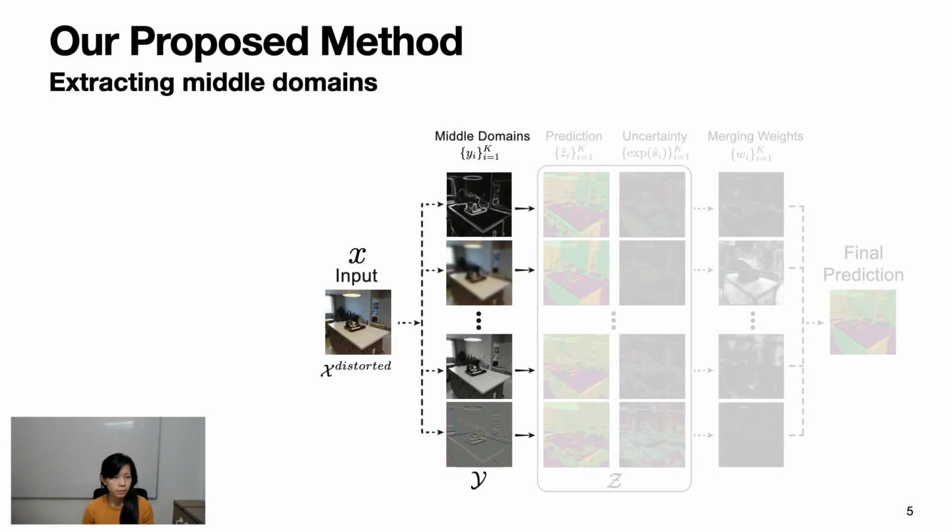This is how our method works on a single image. Given the distorted input image where the distortion is JPEG compression, we extract the set of middle domains. Examples of these middle domains are 2D edges, low-pass filtering, grayscale, and embossed filtering. Note that these middle domains are programmatically extracted, so they do not need any labels, and they can be obtained for any dataset without supervision.